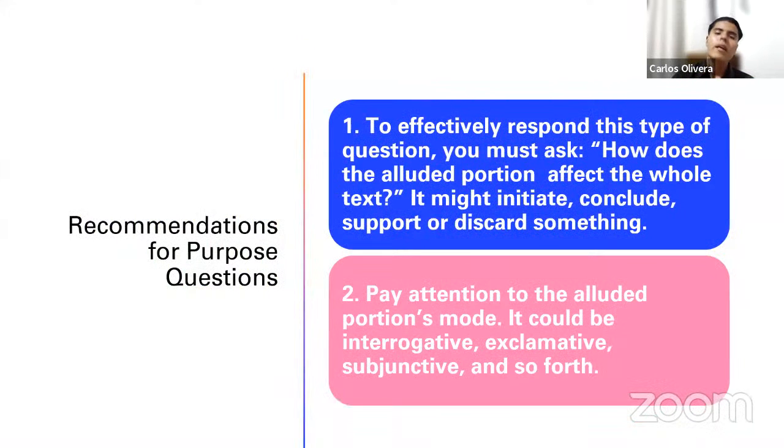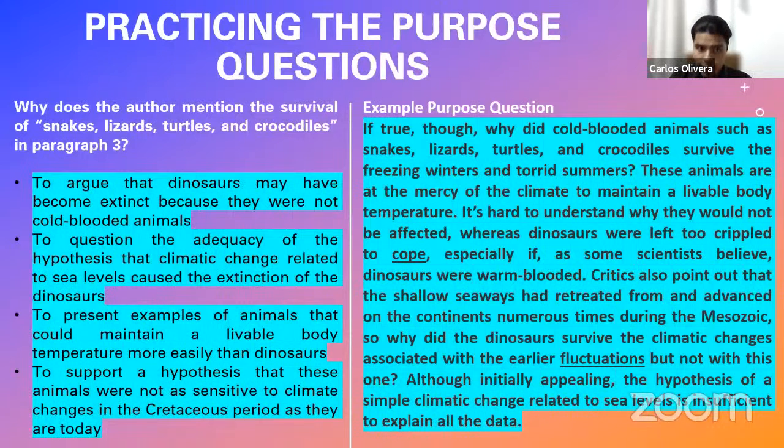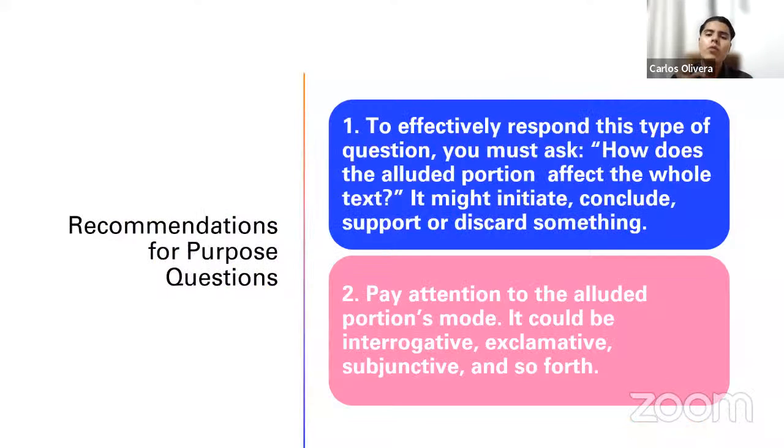Fantastic. Let us see some recommendations for you to respond to these questions successfully, okay? Whenever you identify a purpose question, you read, oh, it says why. Why does the author? Why is he mentioning this? Right? That word why tells you, okay, this is a purpose question. To effectively respond to this type of question, you must ask yourself this question: how does the alluded portion affect the whole text? It might initiate, conclude, support, or discard something.